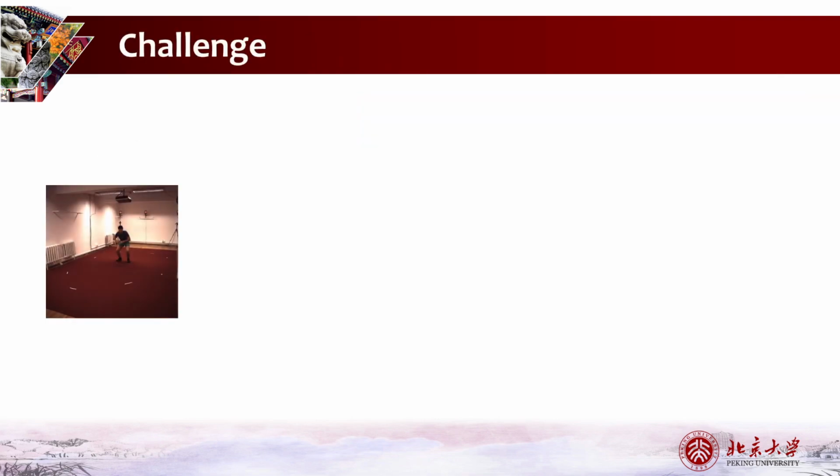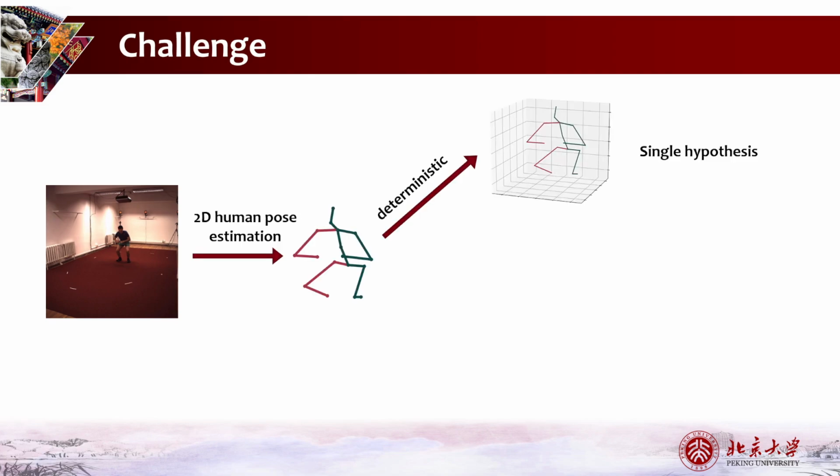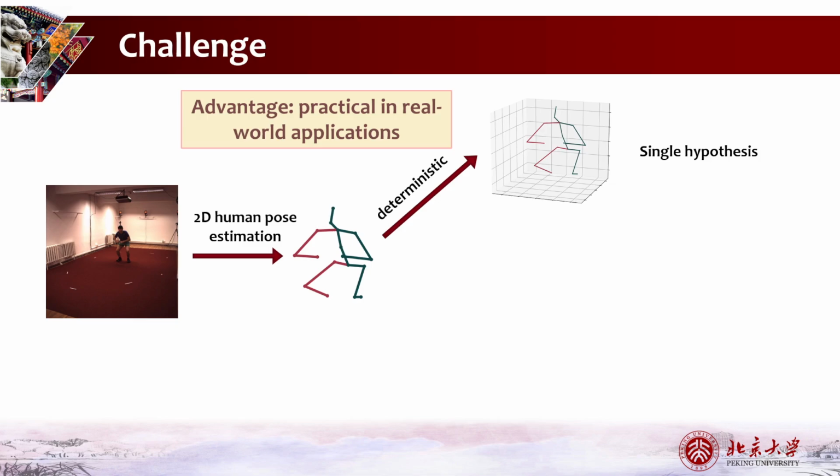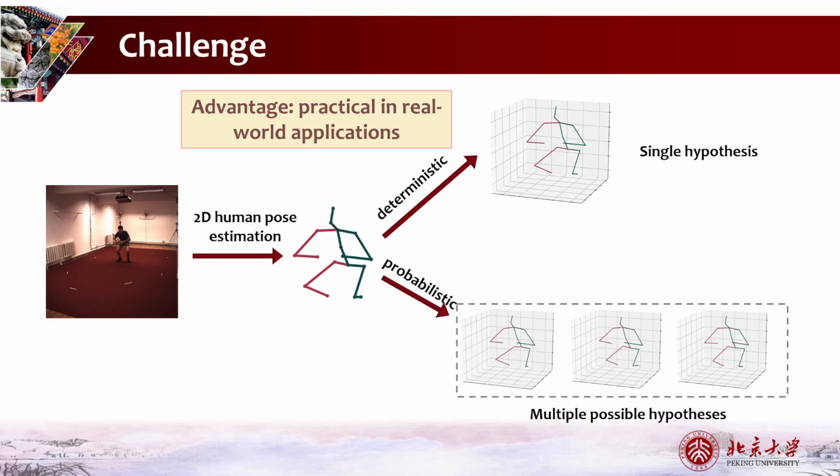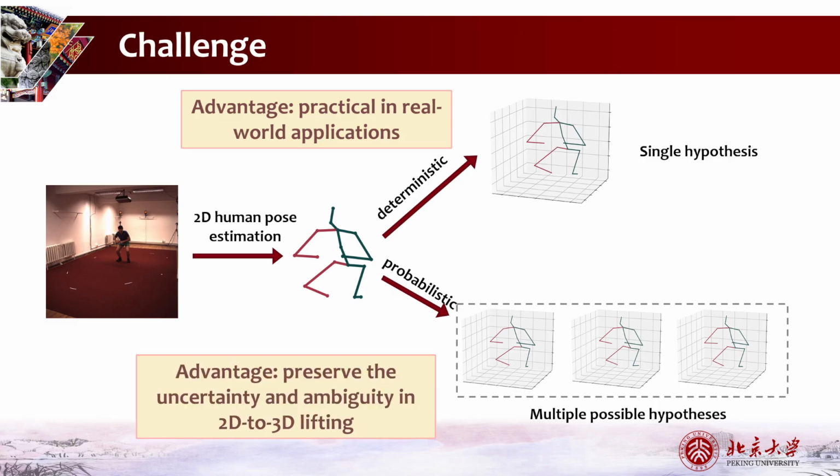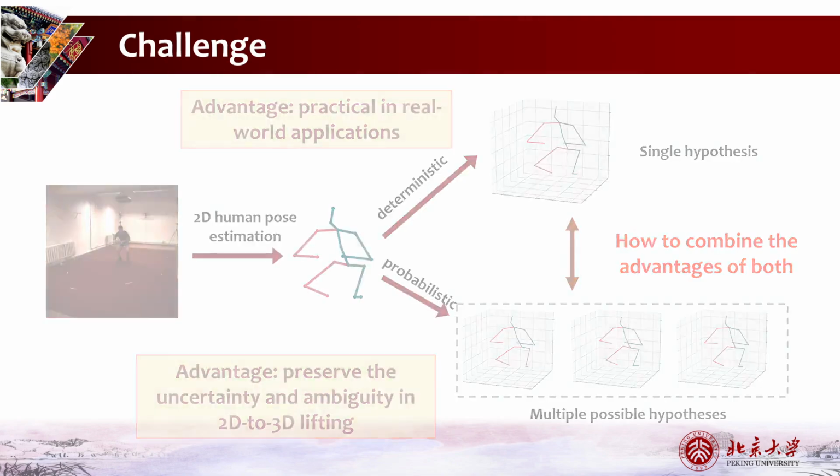Existing work can be divided into two categories. Deterministic methods will predict a single 3D pose given a 2D observation. These methods are practical in real-world applications. Probabilistic methods use generative methods to predict multiple possible pose hypotheses. These methods preserve the uncertainty and ambiguity in the 2D to 3D lifting process. Our goal is to combine these two methods.